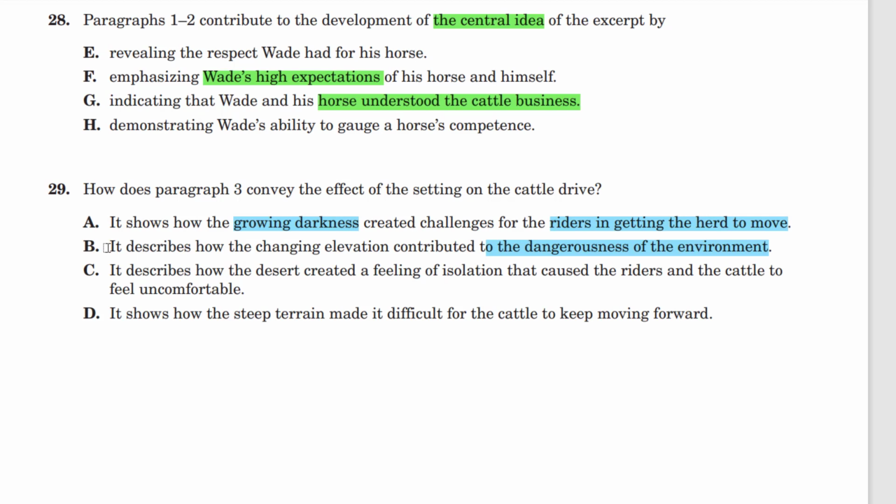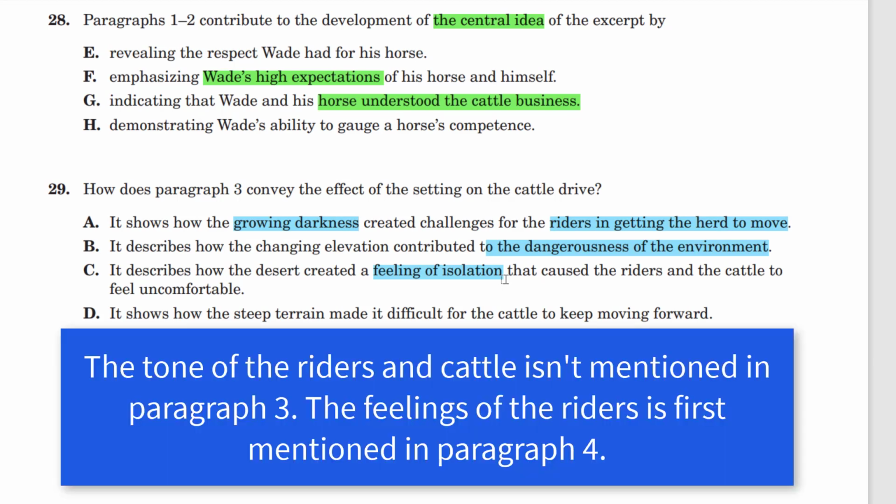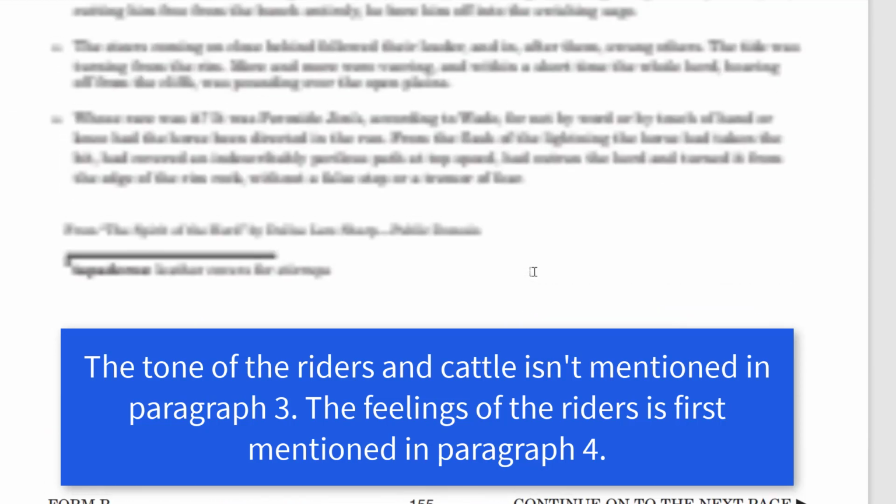Let's just check C and D. C: It describes how the desert created a feeling of isolation that caused the riders and the cattle to feel uncomfortable. There's no text denoting isolation in paragraph 3. It was an area high up with cliffs, and it got dark, and they had to keep the herd settled. It's not because the riders felt uncomfortable, and there was no feeling of isolation.